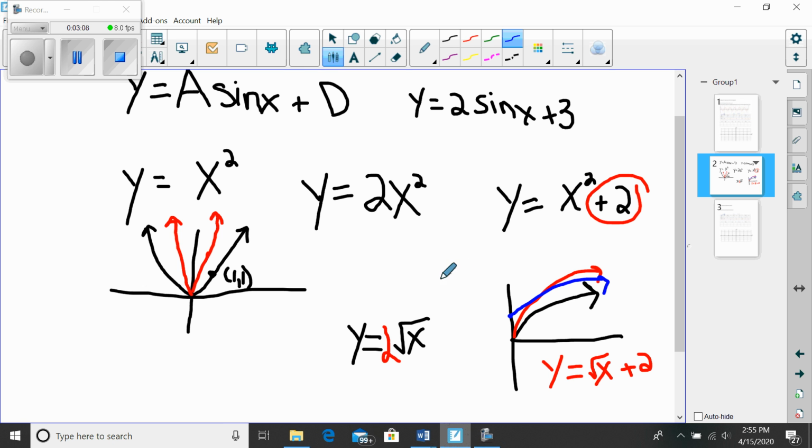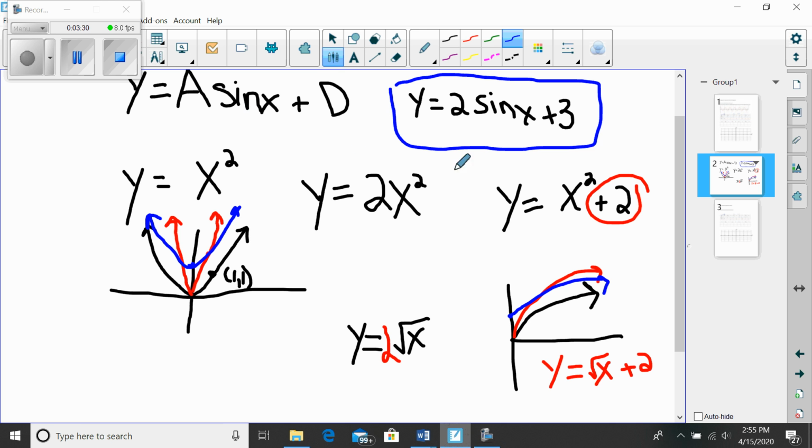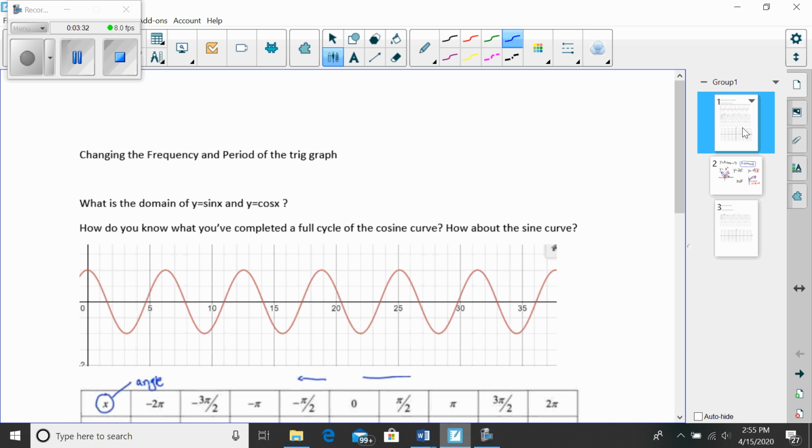This takes the entire function and moves it up 2 units. I hope you can see the parallels between what we already learned earlier in the semester and what we're doing when we're working with transformations of these trig functions. So anyway, let's go over here and start talking about something new.